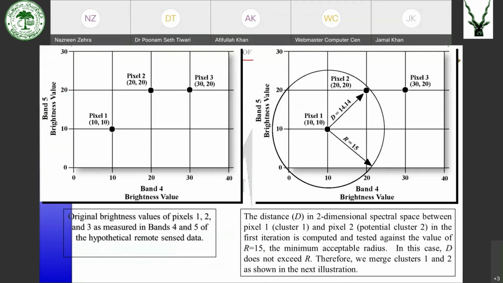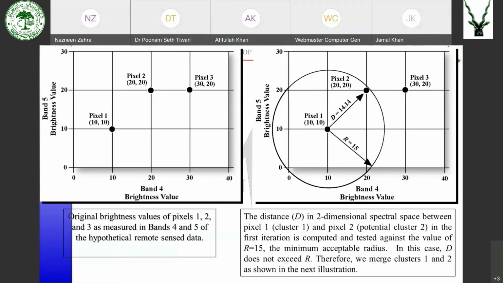So here we have taken arbitrary data having only 3 pixels: pixel 1, pixel 2 and pixel 3. Pixel 1 has a value of 10, 10, pixel 2 has a value of 20, 20 and pixel 3 has a value of 30 and 20.